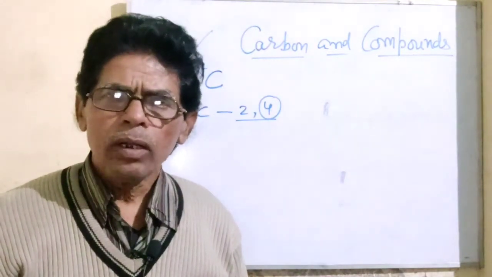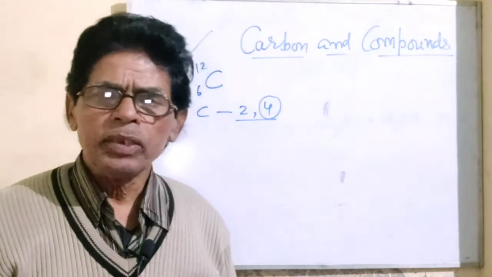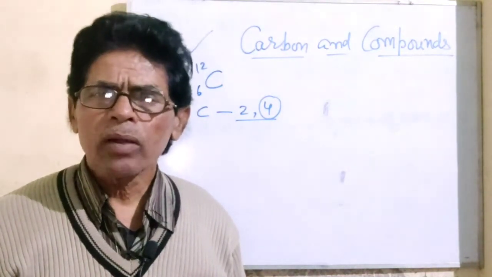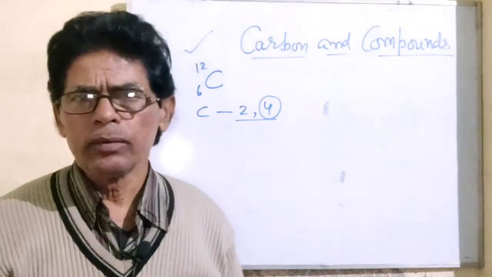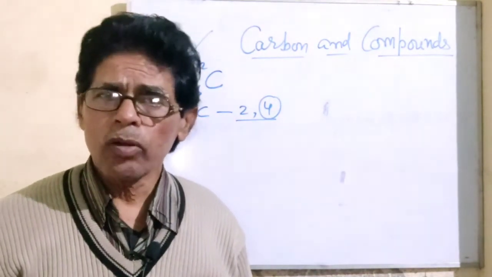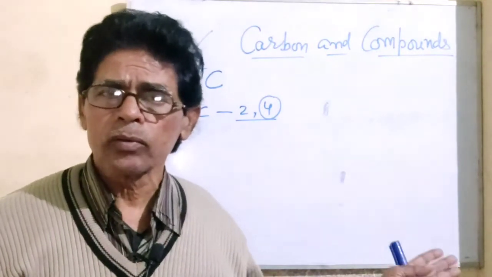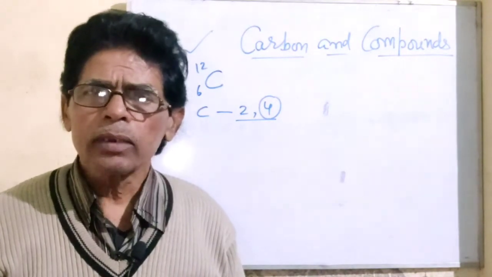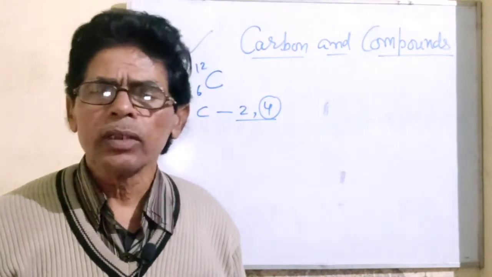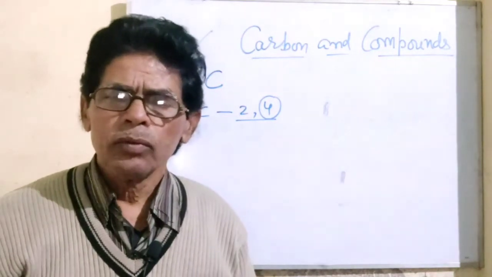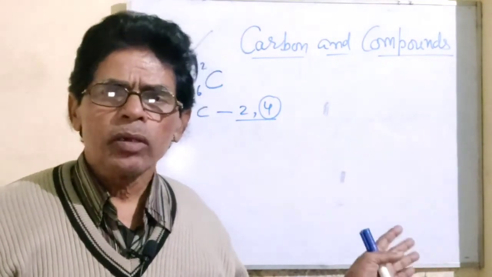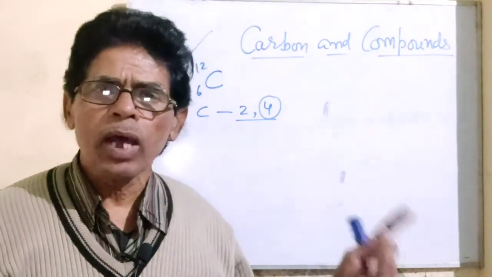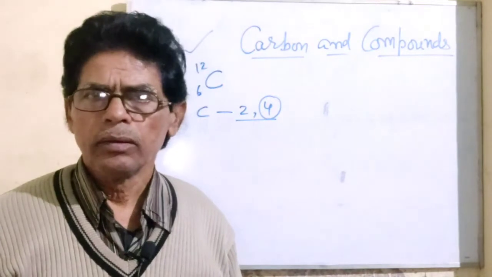So the electron has to be removed, and this cannot be removed as per our desire. It needs energy, and such a huge amount of energy to remove all 4 electrons from its valence shell is not possible, because such a large amount of energy cannot be provided during a chemical reaction. So the formation of C4+, the tetra positive carbon ion, is not possible.